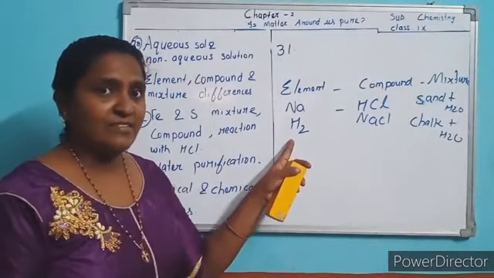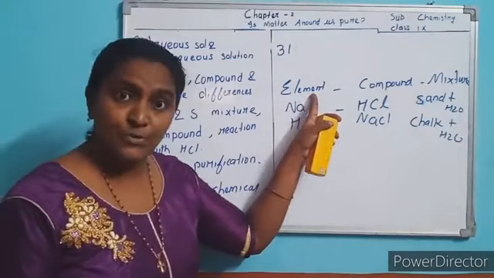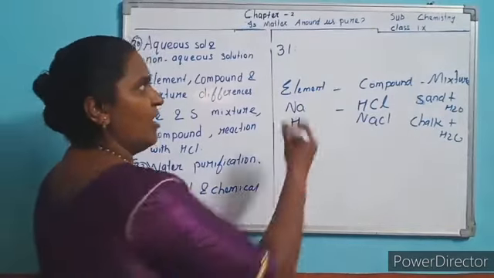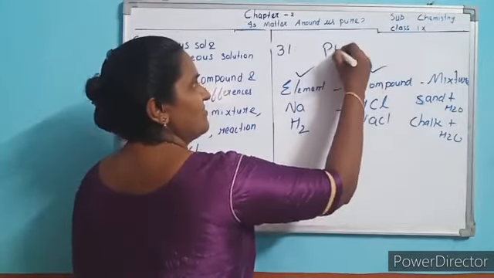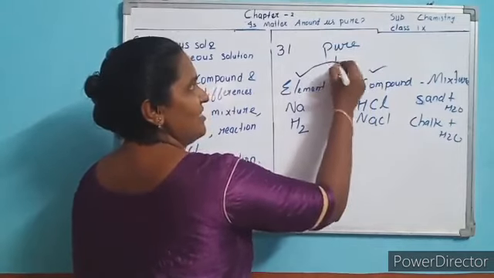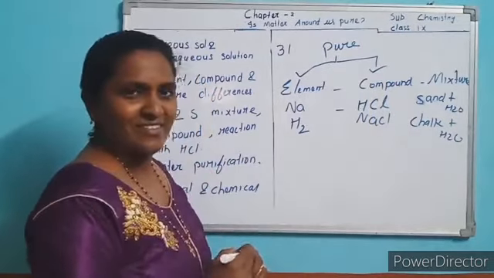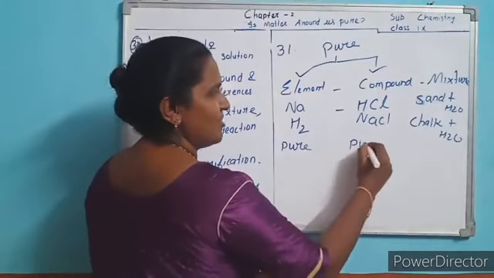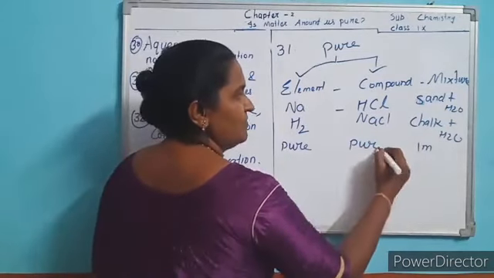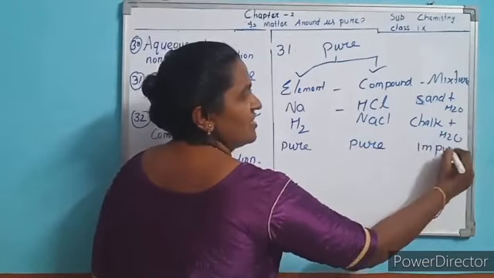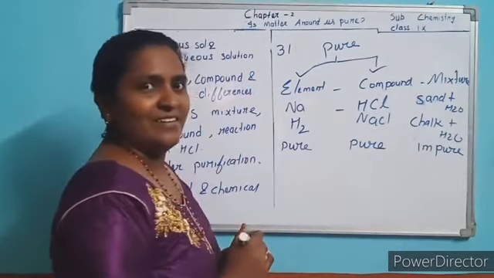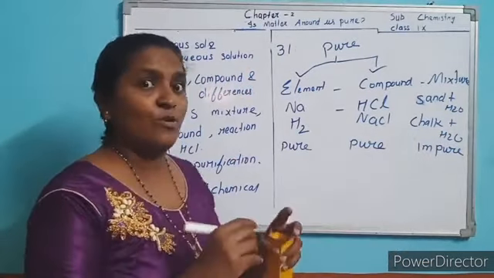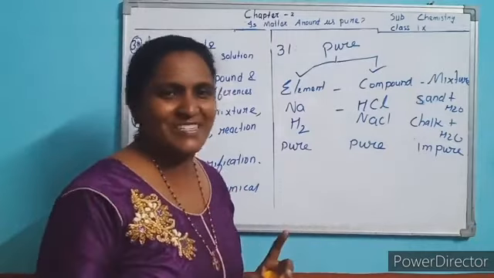What is an element? An element is a pure substance. These two are pure substances. And this one is also pure. This one is impure, it is not pure, because it is a mixture of more than one substance.